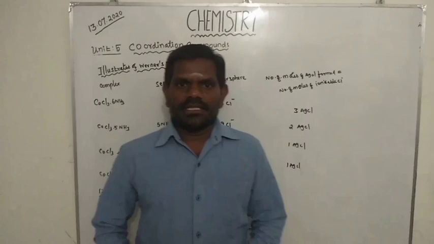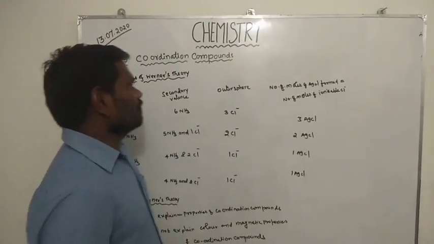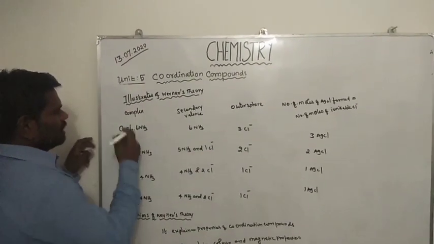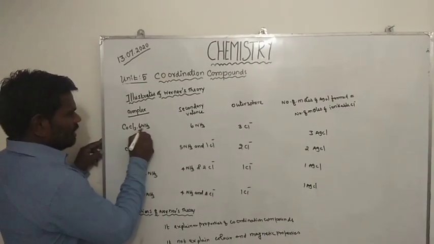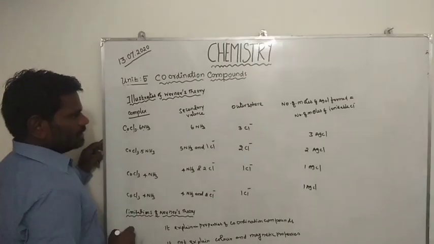Next topic, illustration of Werner's theory. The complex is hexaamminecobalt(III) chloride.